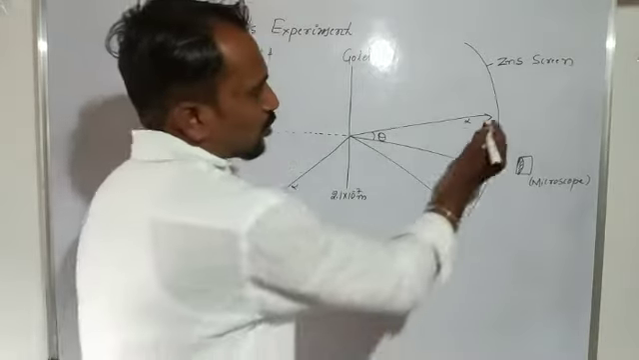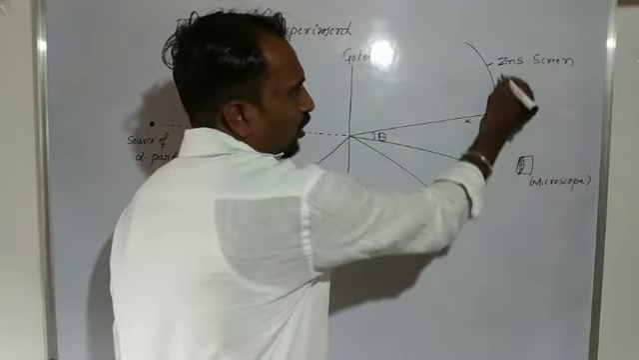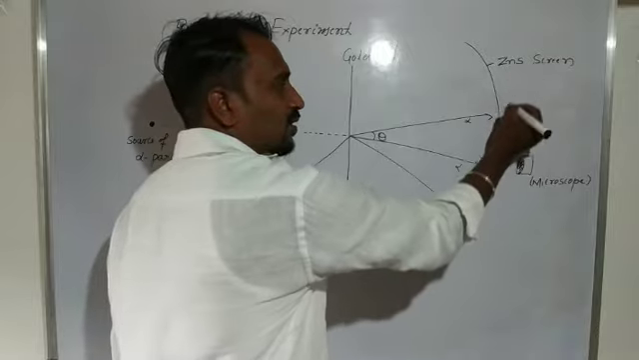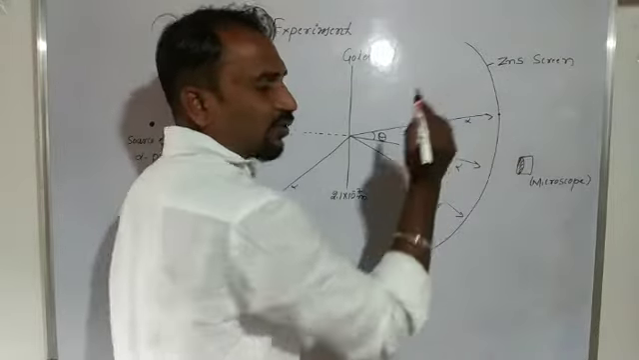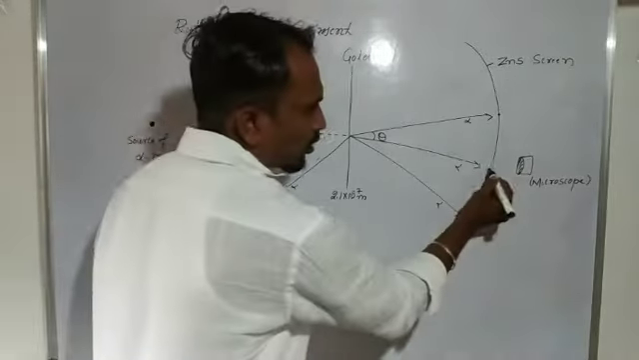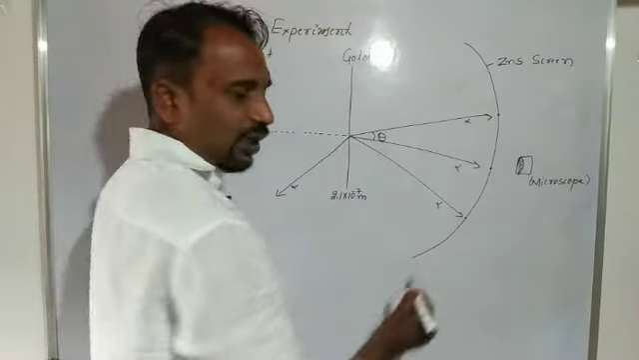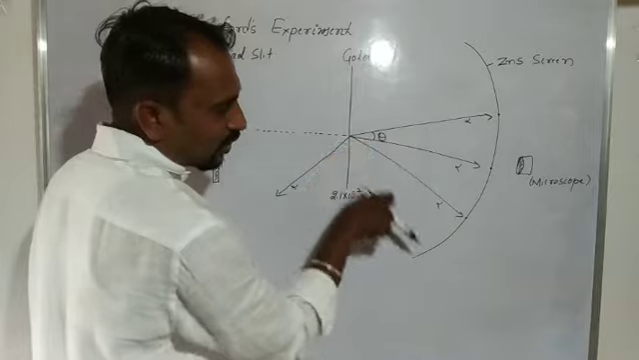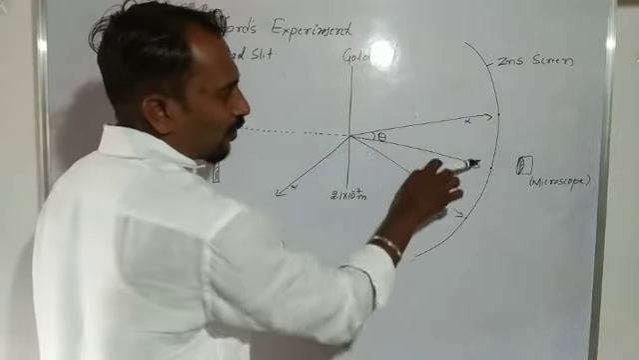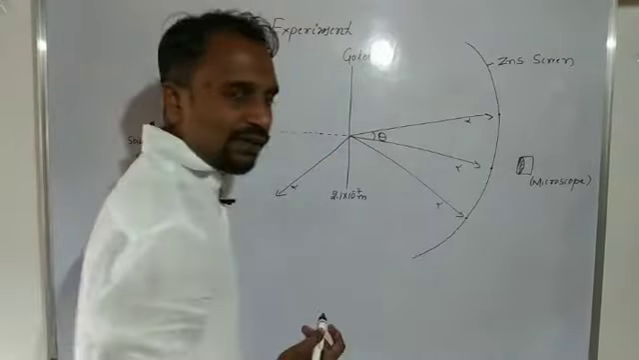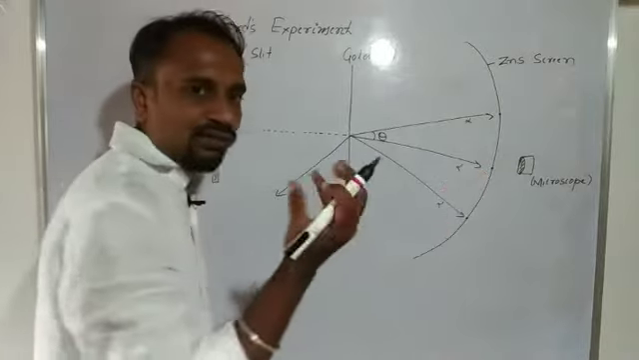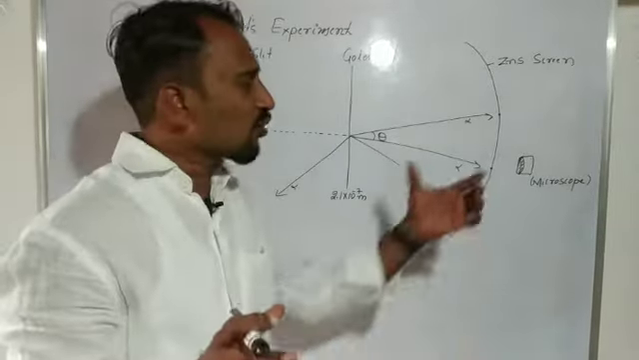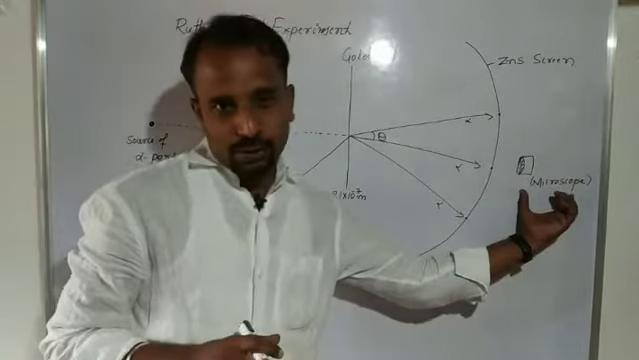Suppose an alpha particle falls on the zinc sulfide screen here, then here we get one flash of light. It means this alpha particle was scattered at a different angle. The scattered alpha particle falls on the zinc sulfide screen, and we get a flash of light, which is observed by the microscope.